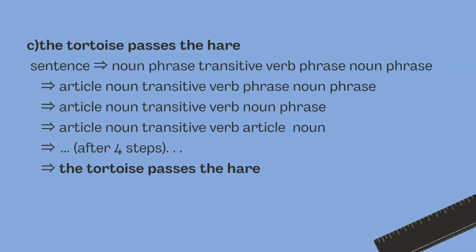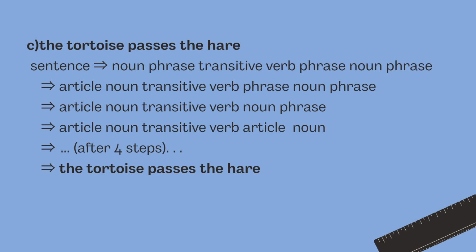In this we have the third sentence, "the tortoise passes the hare". We have sentence given as noun phrase, transitive verb phrase, and noun phrase given as article, noun. As it is from the above line, transitive verb phrase and noun phrase. Again article and noun as it is, and transitive verb phrase given as transitive verb and noun phrase as it is.